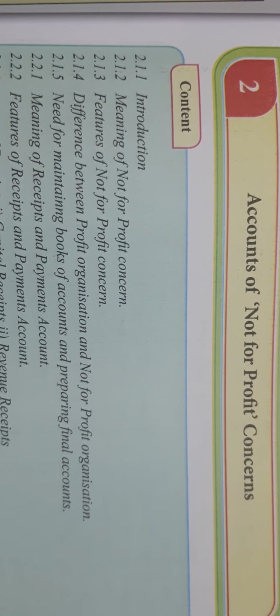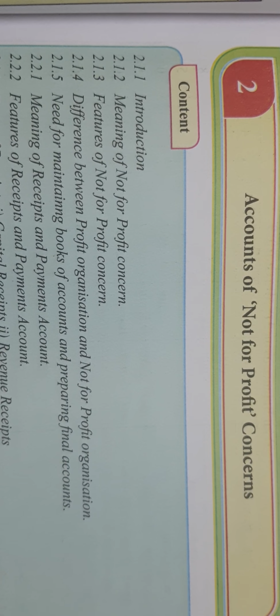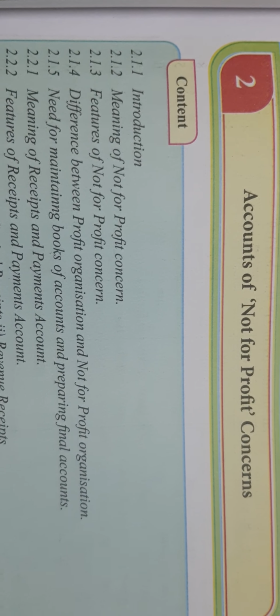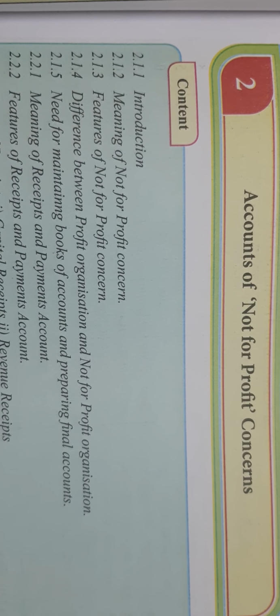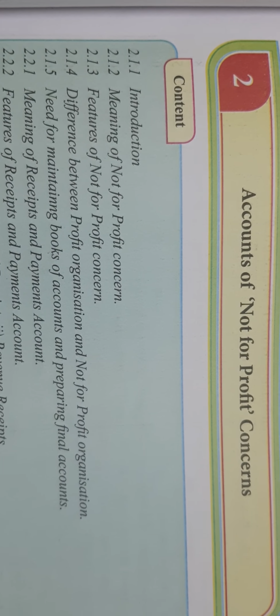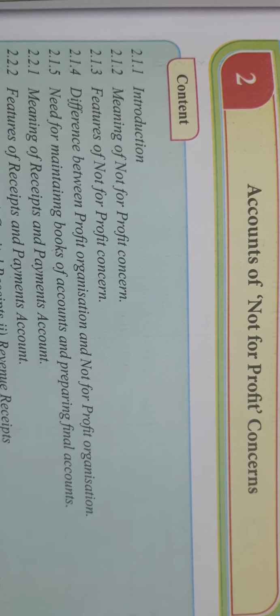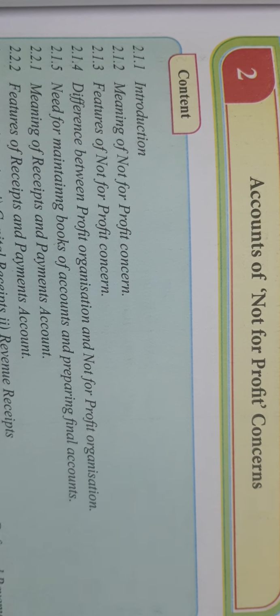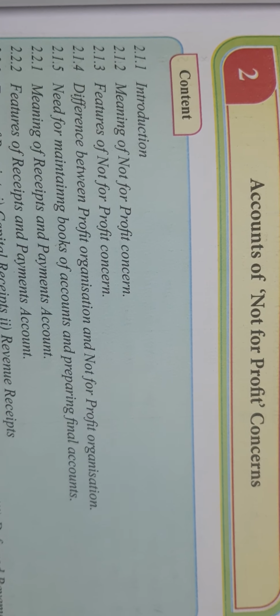But as the name itself indicates, not for profit concern, this business is established not to earn profit but to provide services to the public, to provide services to the society.